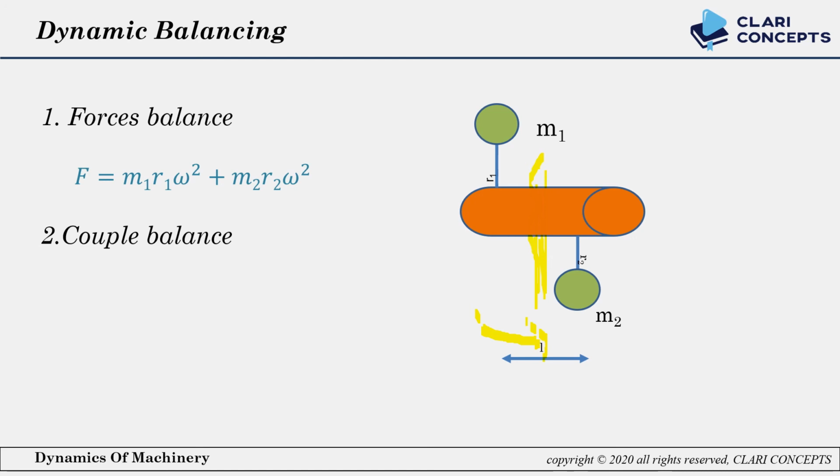To write the couple, you have to take one plane. So here I am taking one plane between masses m1 and m2, so that I can write m1 r1 omega square, which is a force, into the perpendicular distance between the plane you have decided and mass m1, which will be L by 2, plus the same thing for mass m2. It means m2 r2 omega square into the perpendicular distance L by 2.